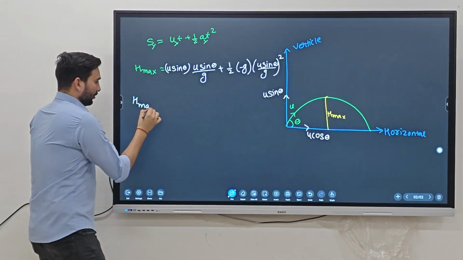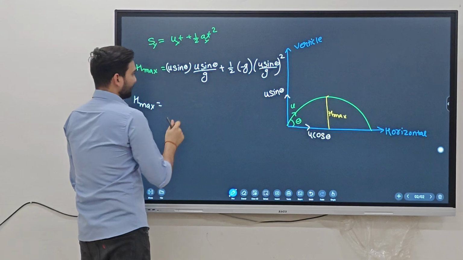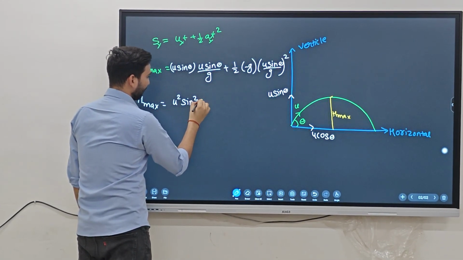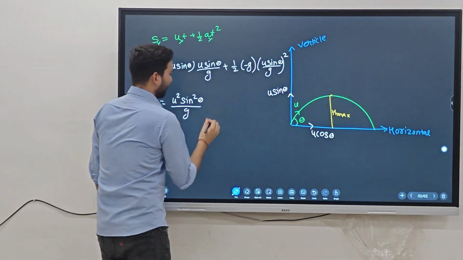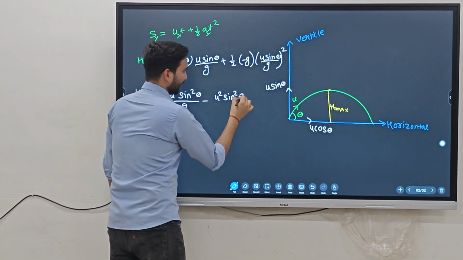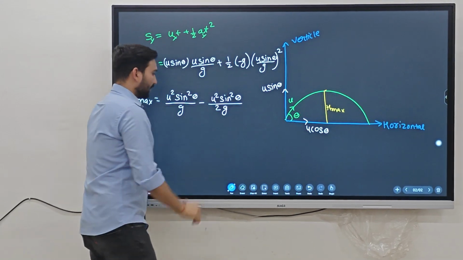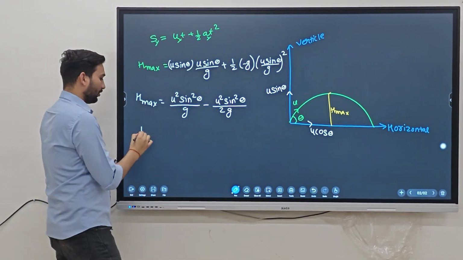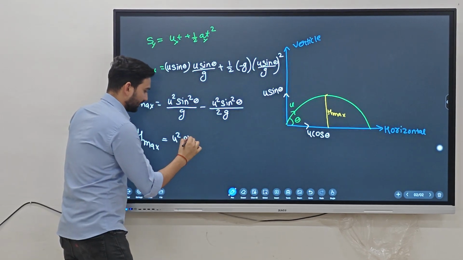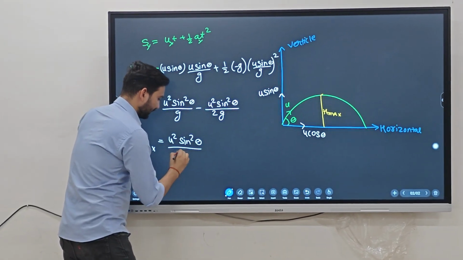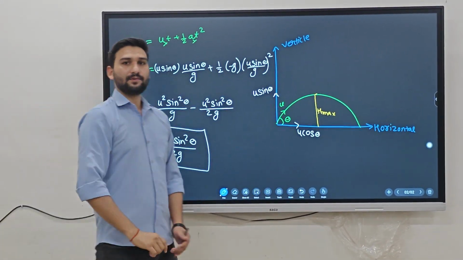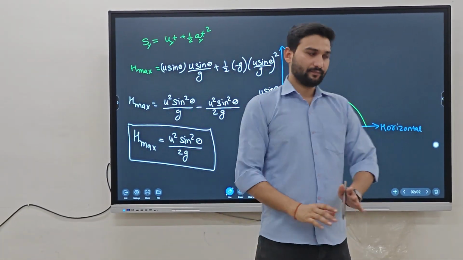When we calculate all this, u into u gives u square sin square theta by g, and plus minus becomes minus u square sin square theta by 2g. When we subtract, we get our final formula of maximum height, u square sin square theta by 2g. This formula helps us find the maximum height in projectile motion.